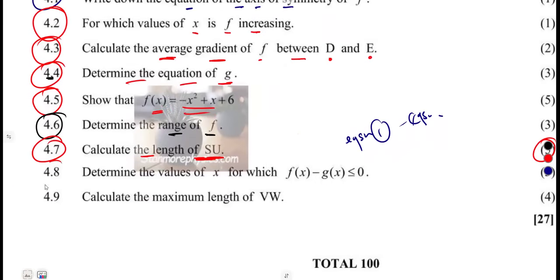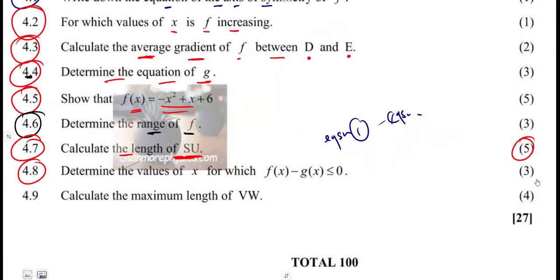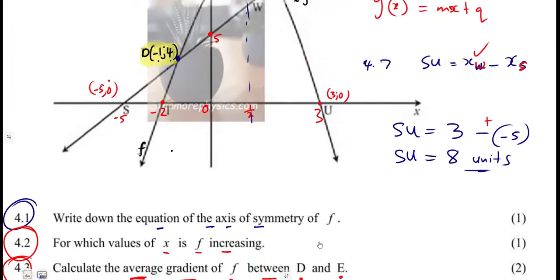All right. Let us move on to 4.8. We need to determine the values of x for which f of x minus gx is less than or equal to 0. Here they're just playing around with us.